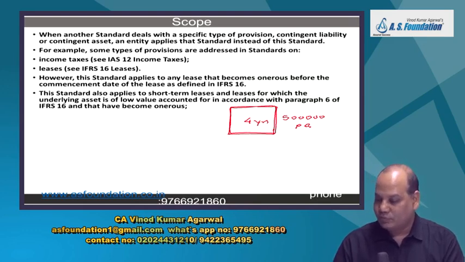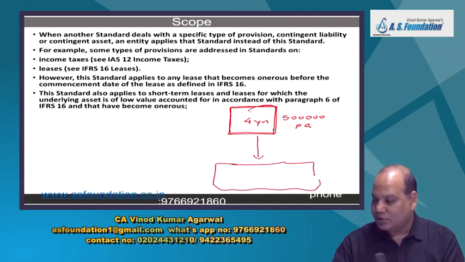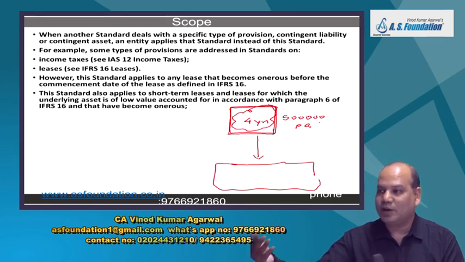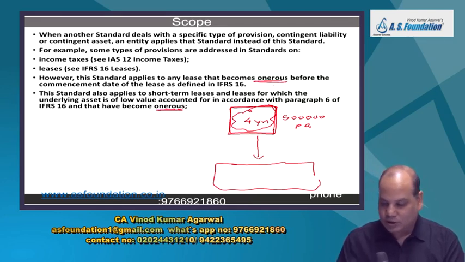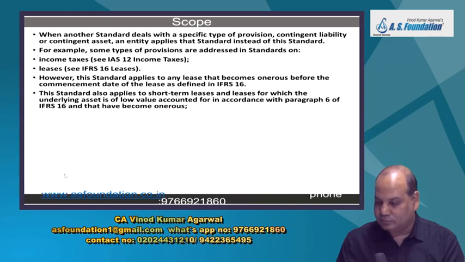So what will you do? You can't stop your business. You will move to another, bigger premise. But then this lease will continue. It is non-cancelable. If you cancel, you have to pay the lease rental for the balance period. Benefit is zero because you are not going to use it, but you have to pay the lease rental. So that is why it becomes onerous, and once the lease contract becomes onerous, welcome to this standard, IAS 37.